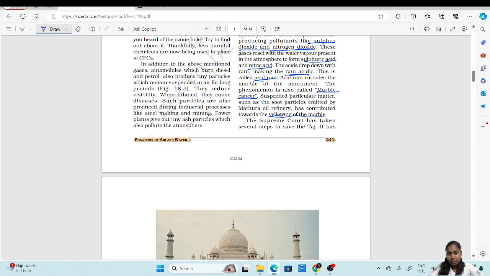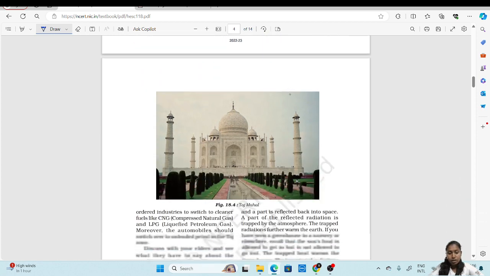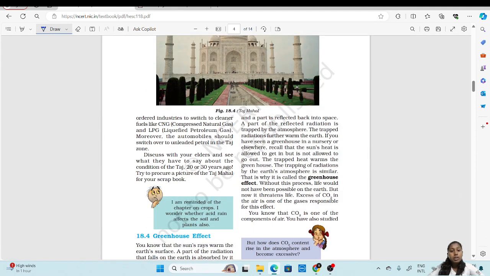So the Supreme Court has now taken several steps to save the Taj Mahal. One among them is to switch the fuels used in the industries as well as in the automobiles. The court has ordered to switch them to CNG and LPG.